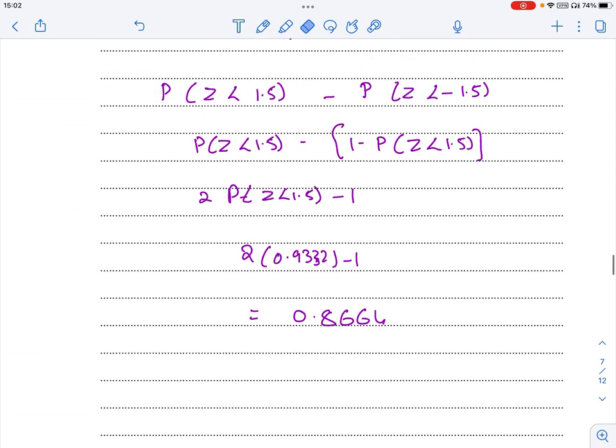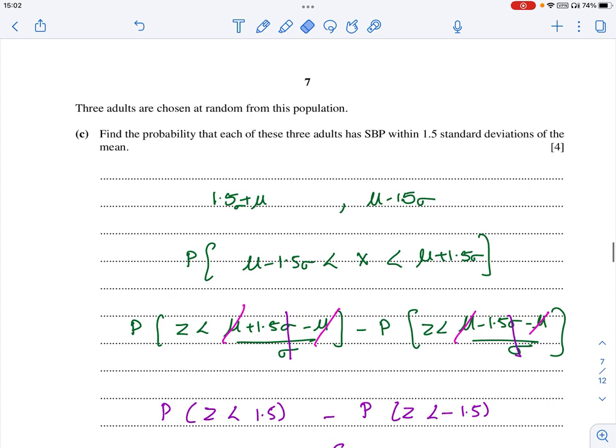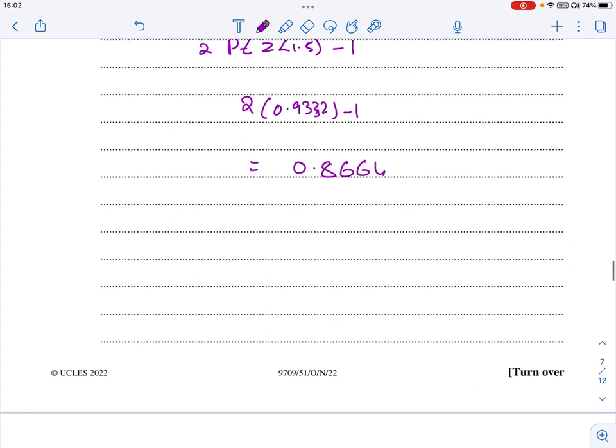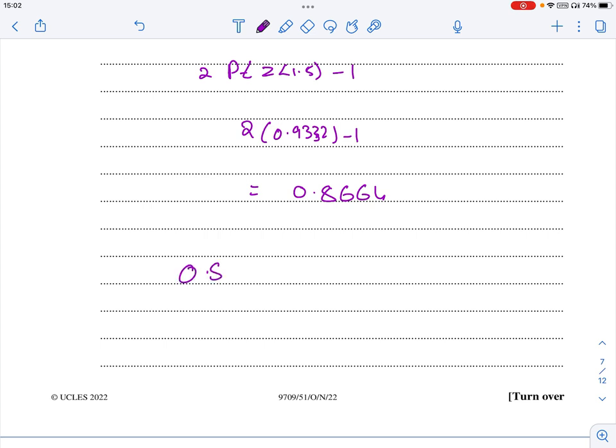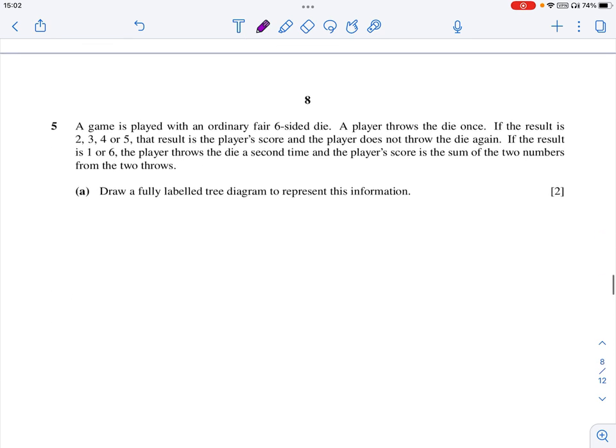But this is only for 1. He is asking that it should be 3 adults. So first adult is 0.8664, the second adult is 0.8664, the third adult is 0.8664. So multiply all these 3 together, it will become 0.650.